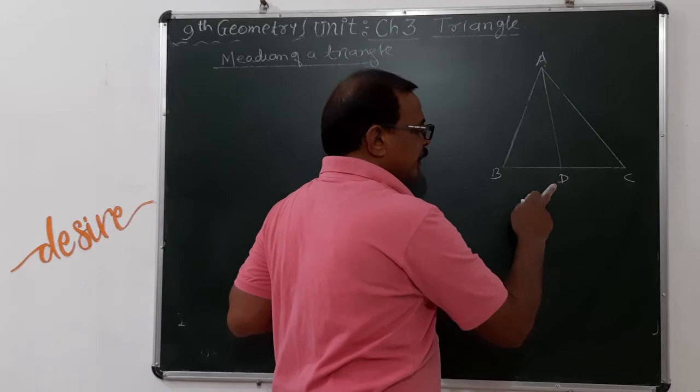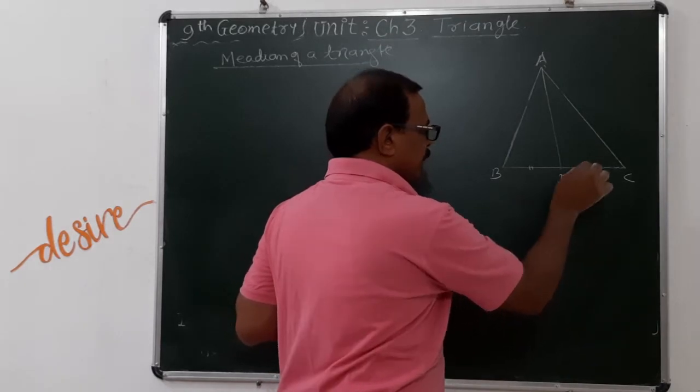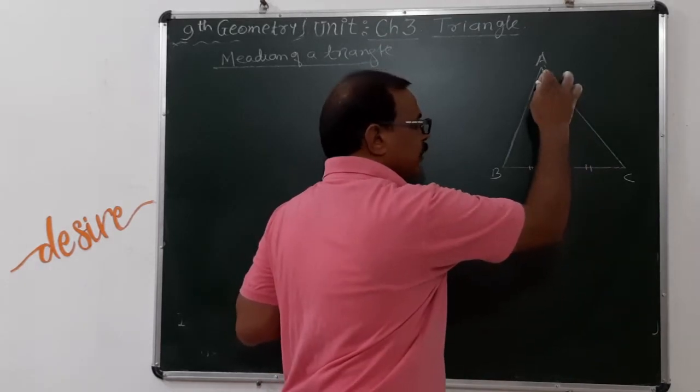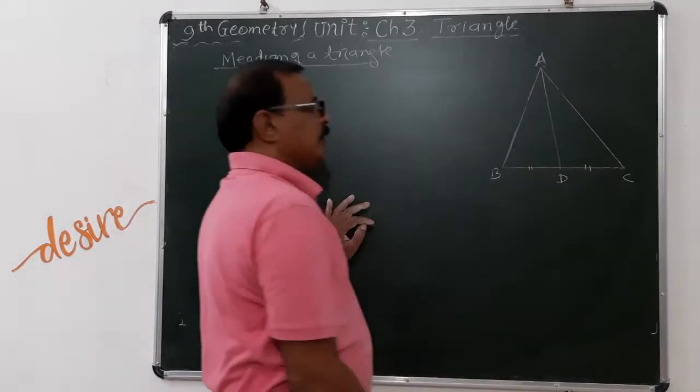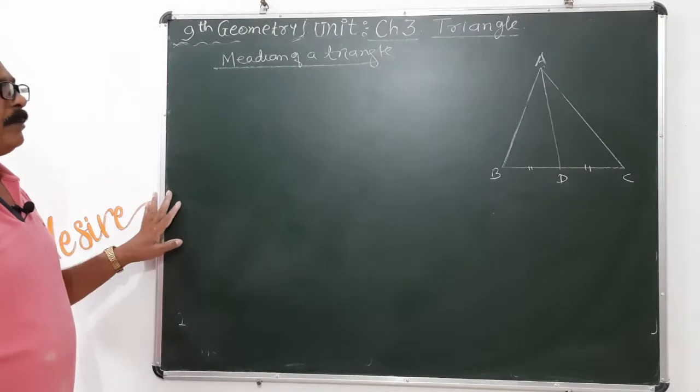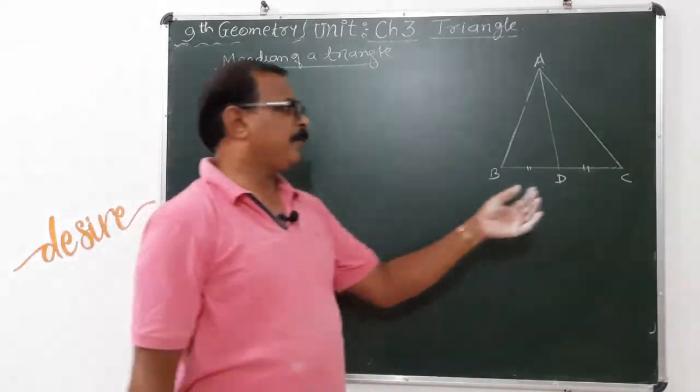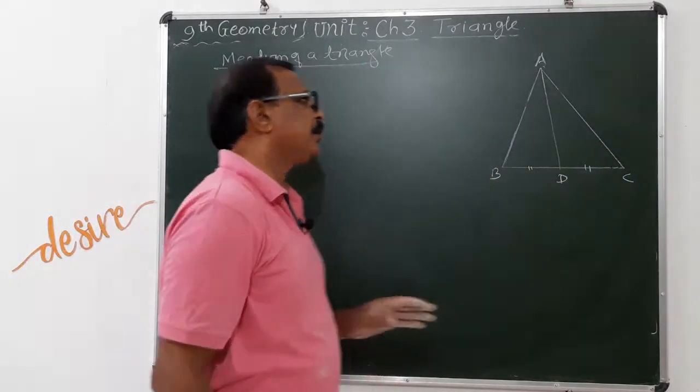Here D is the midpoint of the side, and the segment joining the opposite vertex A and D is called the median.